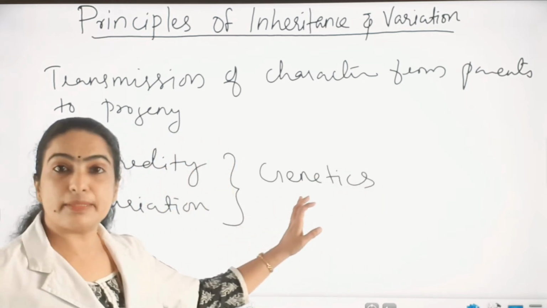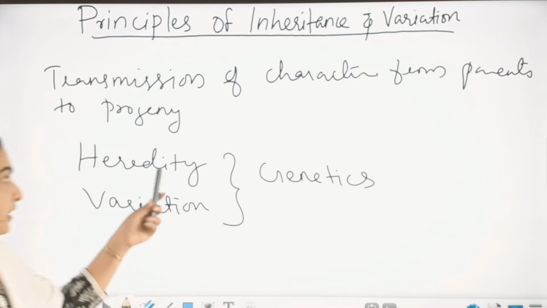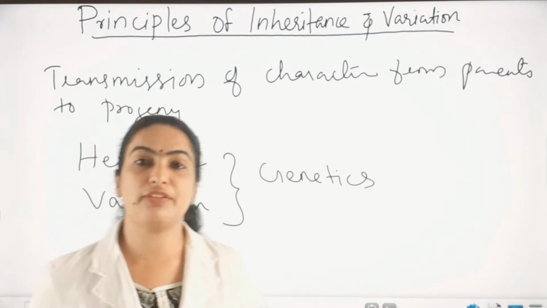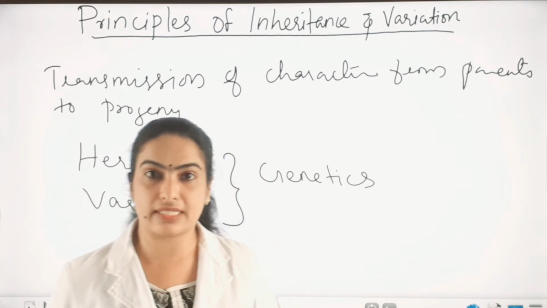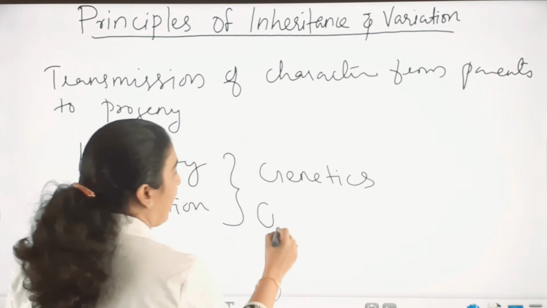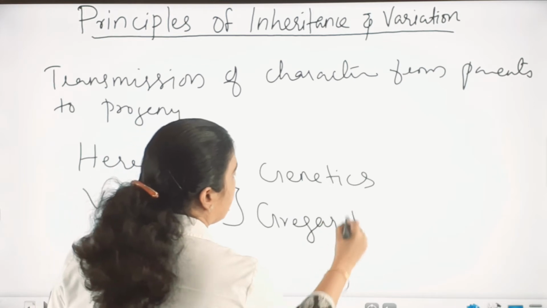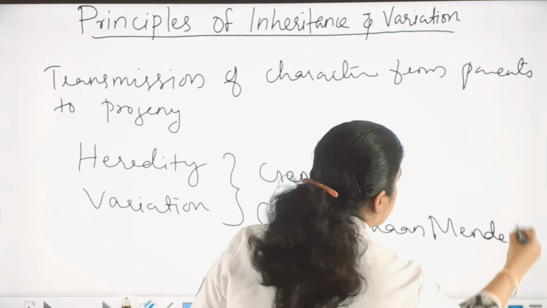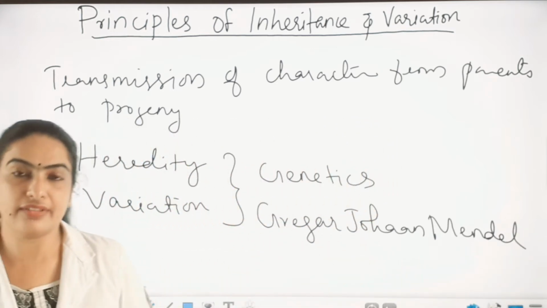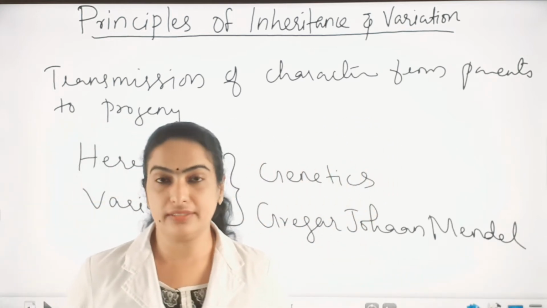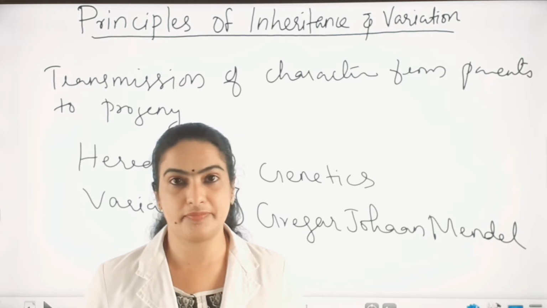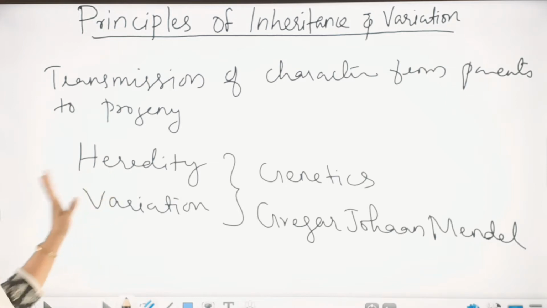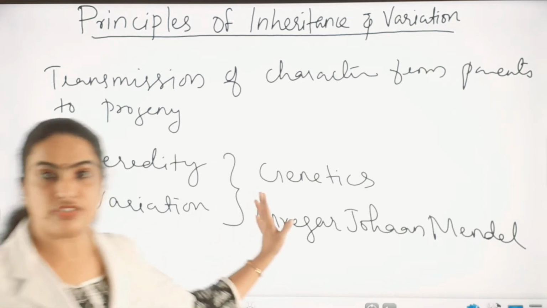And the study of heredity and variation is called genetics. So genetics is a branch of biology which deals with the study of heredity and variation. Who is the father of genetics? You already learned it in 10th standard. Gregor Johann Mendel. He is the father of genetics. In this chapter, we can learn genetics in detail. Is it clear about all the terms? Inheritance, heredity, variation and genetics.